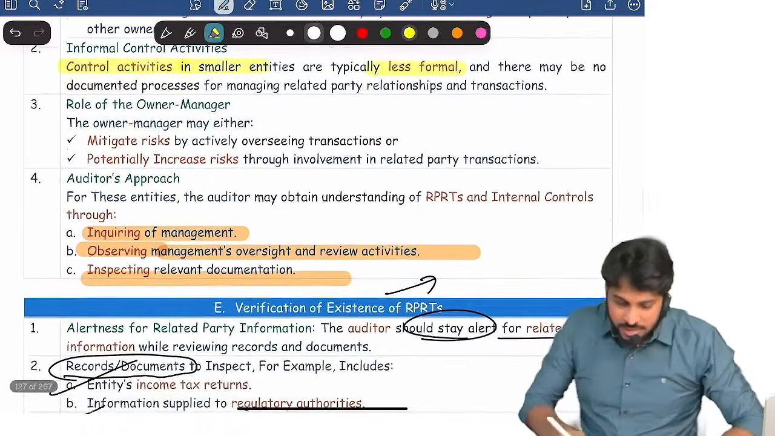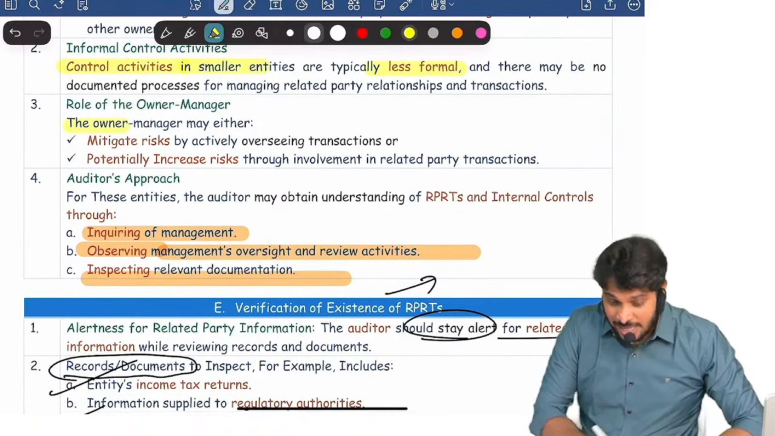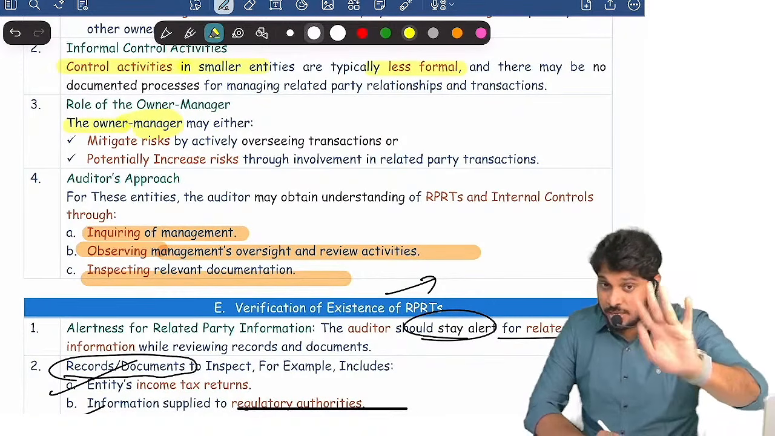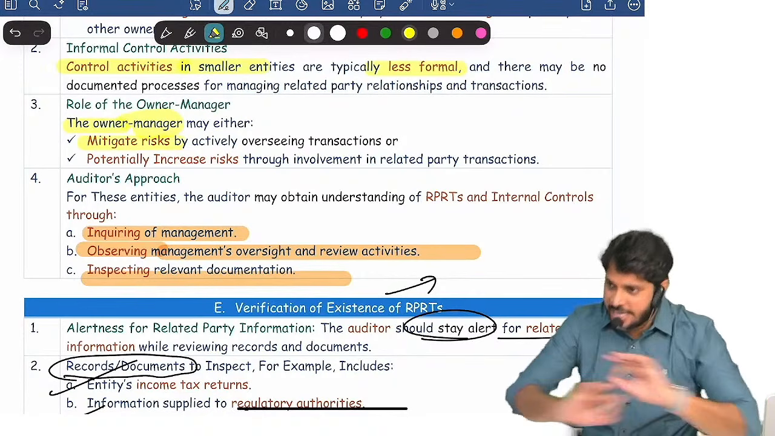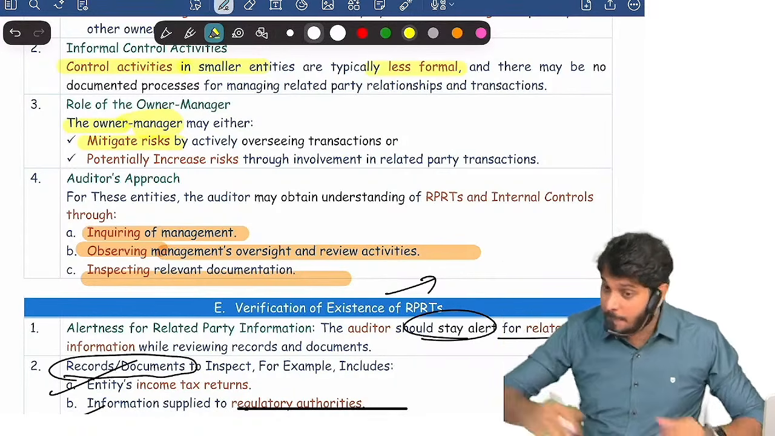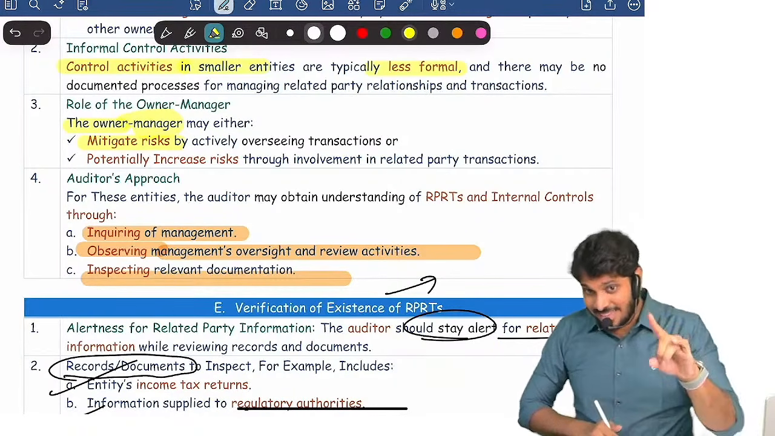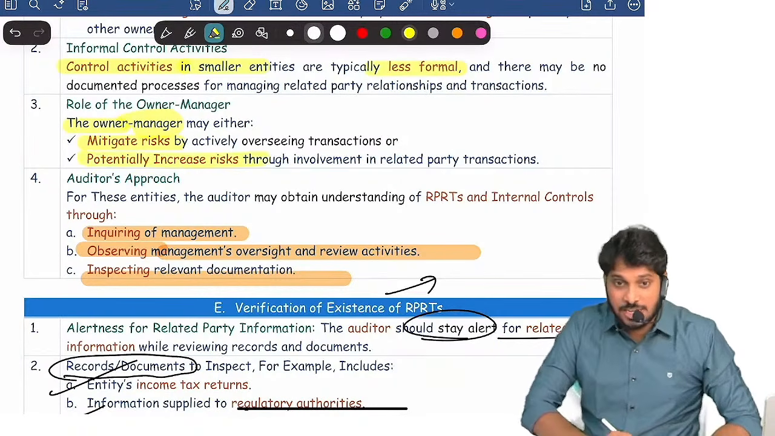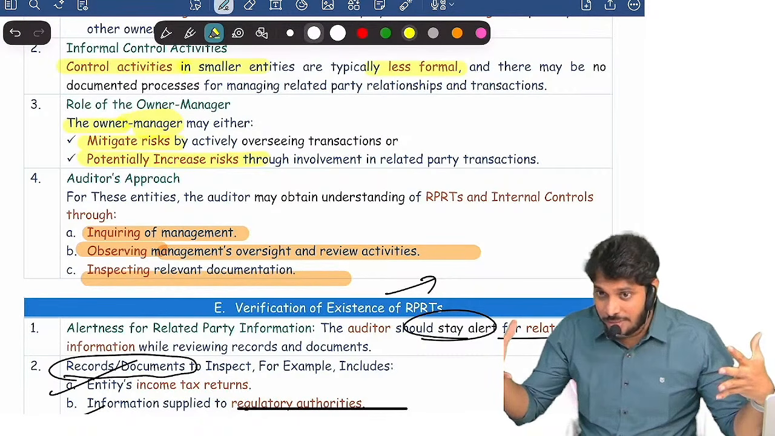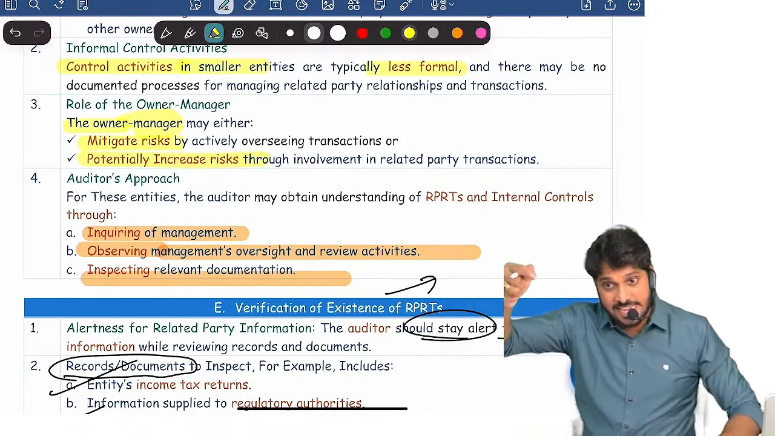Yes or no? Here the owner himself, or in the absence of the owner, the manager, will be there. The manager himself can mitigate the entire risk. They can prevent every fraud, they can prevent every error by effective oversight. Or they can easily commit fraud potentially because only one person is involved. Since only one or two persons are managing, they can easily do a fraud or they can easily prevent a fraud.